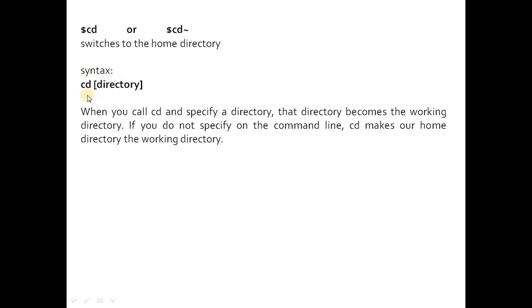So the syntax for cd is cd and the name of the directory to which you want to change. When you call cd and specify a directory, that directory becomes the working directory. If you do not specify one on the command line, cd makes your home directory the working directory.